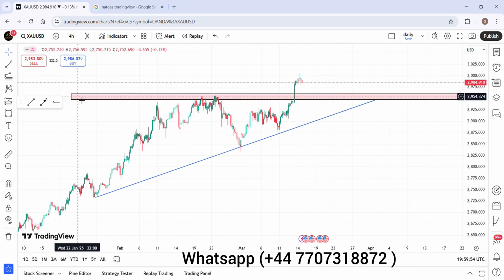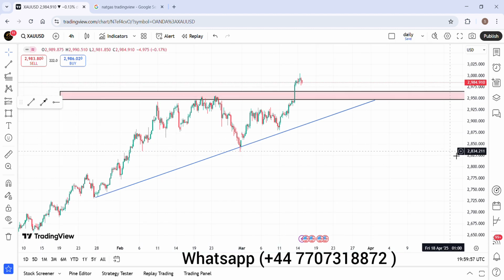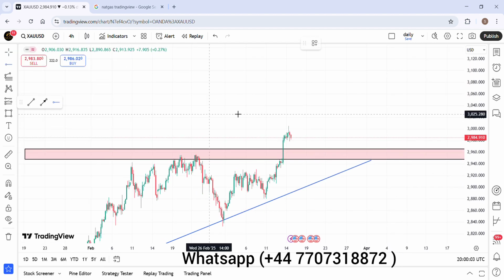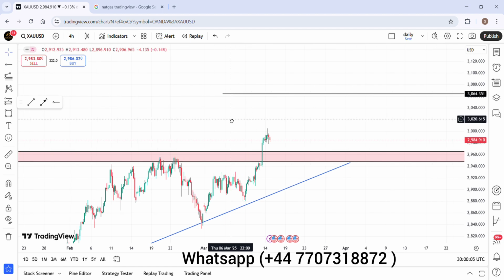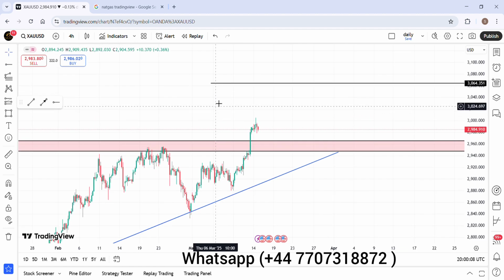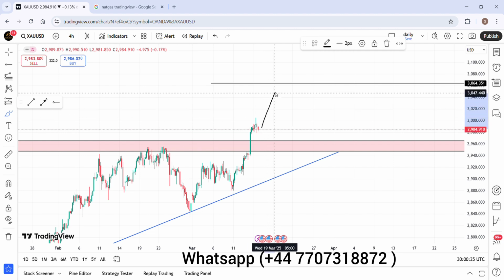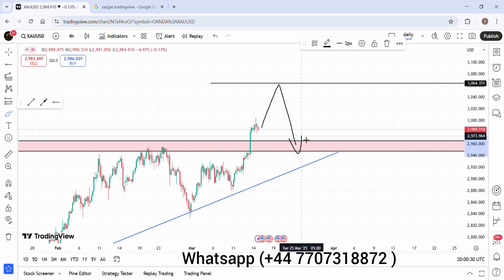And now remember the two lines that we successfully drew in our video, which had a target of 3065. Okay, so now as you can see, there are two rules in the market. If the market has successfully broken down our zone, let's say here the market broke down the zone, then there are two possibilities as I told you at the start of the video. First, the market can abruptly hit our target, then come back to retest. The second one is first a retracement, then hitting the target.